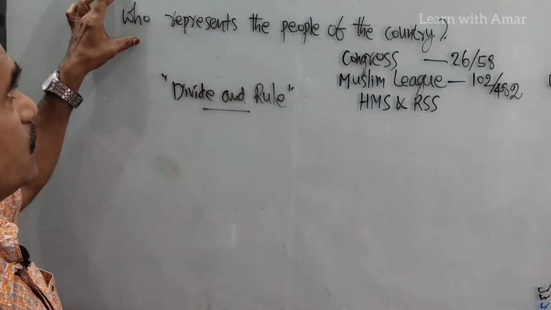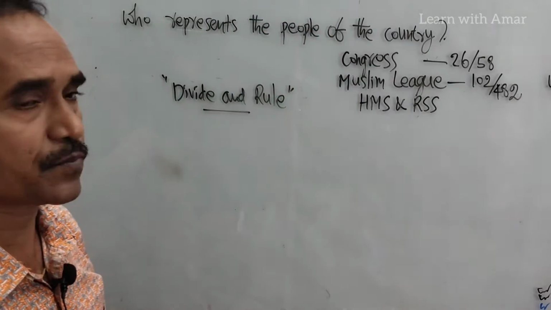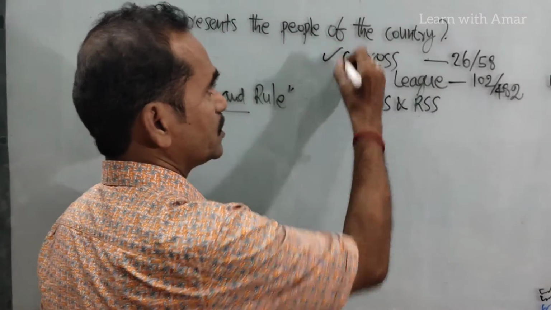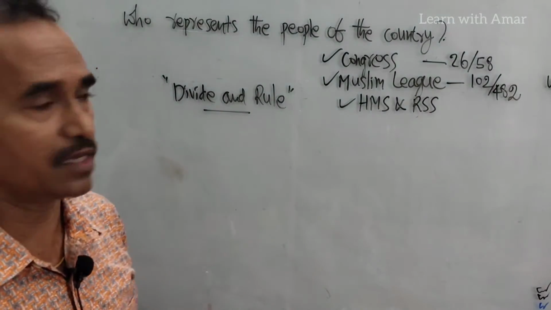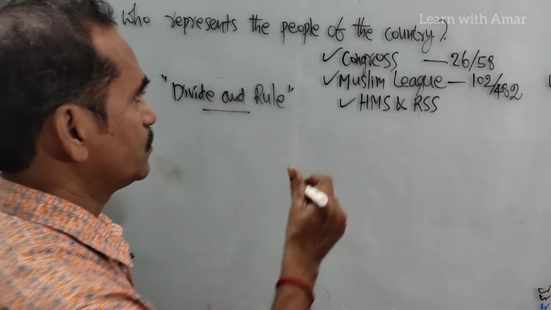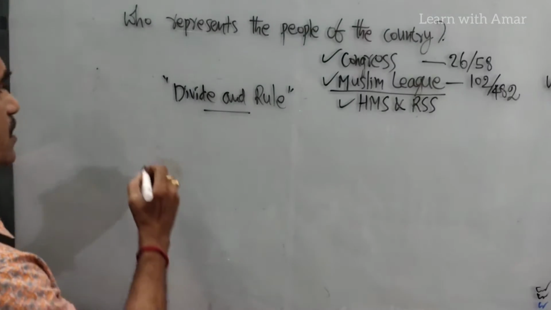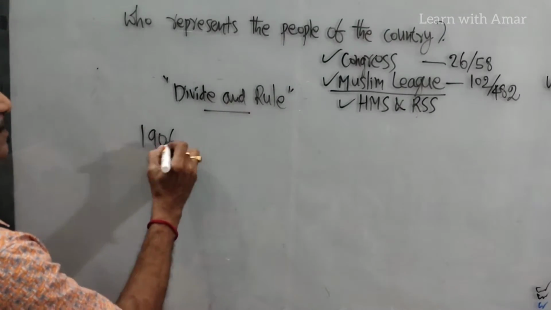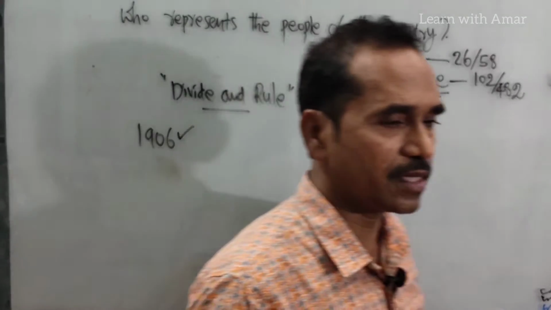Now look at this question: who represents the people of India, the people of the country? Is it the Congress Party, the Muslim League, the Hindu Maha Sabha or the RSS? Now let's discuss the Muslim League. This party was started in the year 1906. The Muslim League Party was established in 1906.